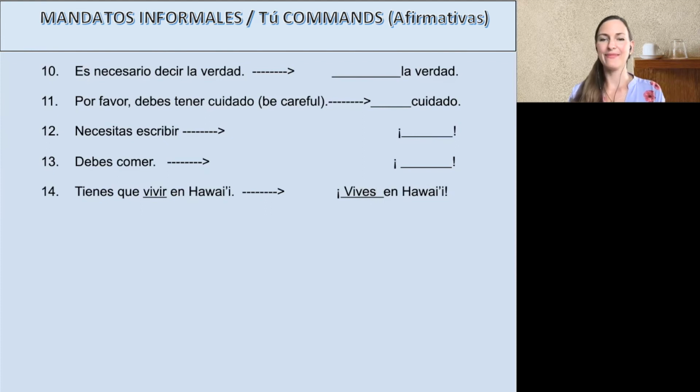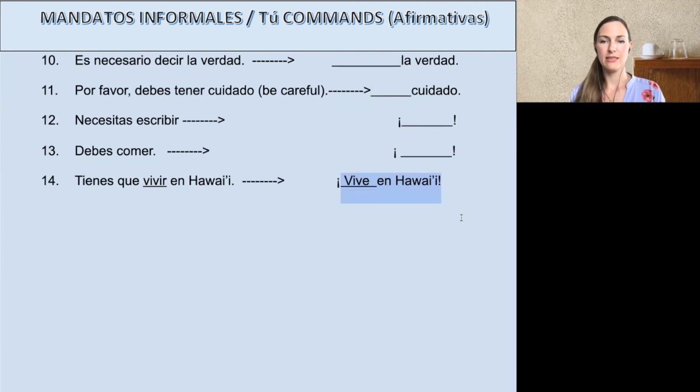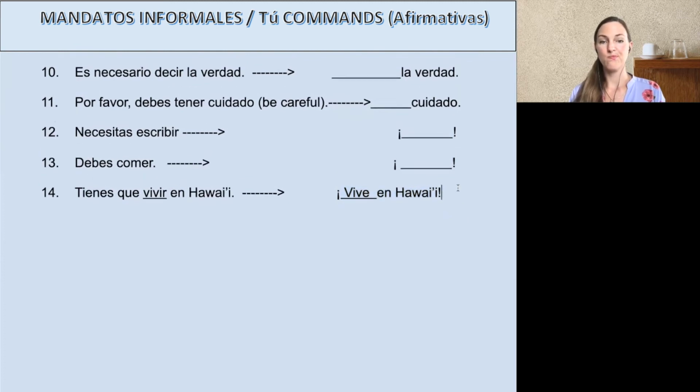Vives. Muy bien. Paso dos, take off the S. Perfecto. Paso tres, put a T if it's reflexive. Oh, it's not reflexive. Muy bien. So you have to live in Hawaii became live in Hawaii. Vive en Hawaii. Okay? Muy bien.